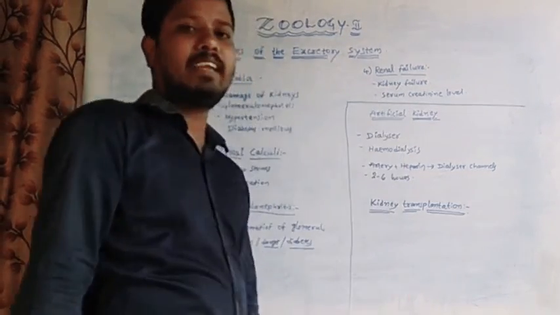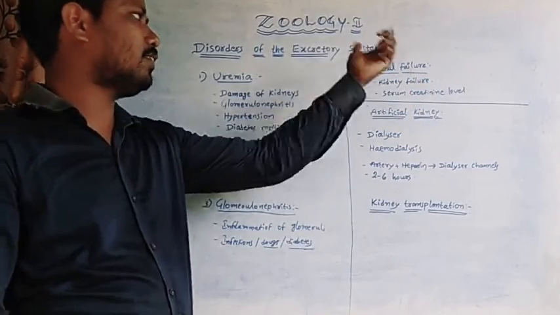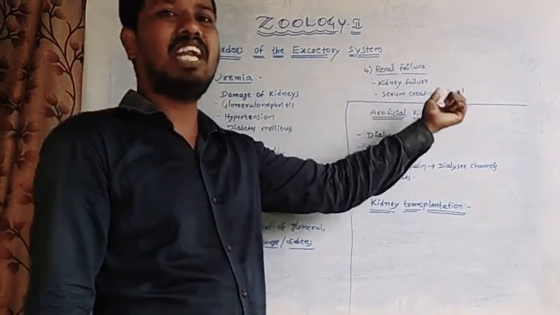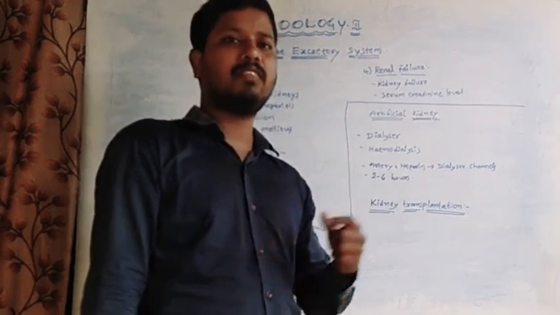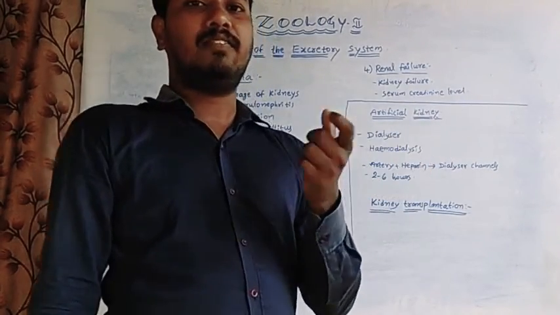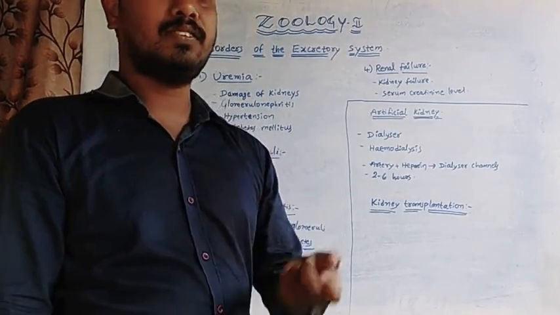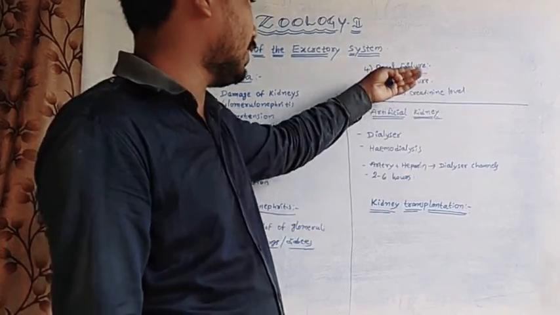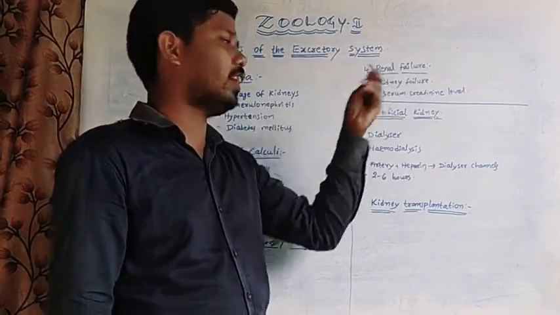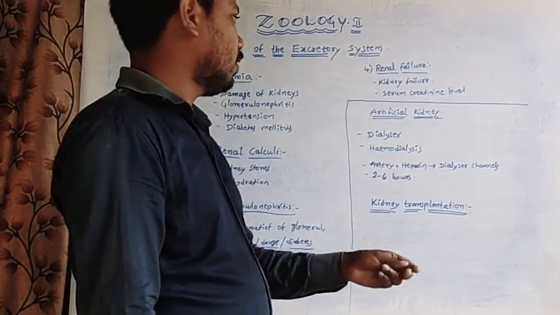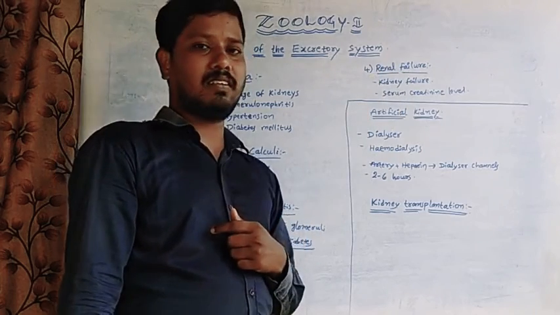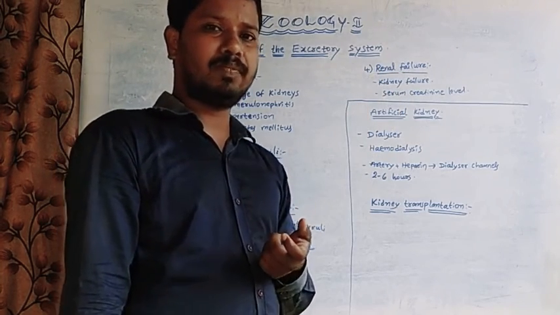Fourth one is renal failure. It is considered as the failure of the kidney. When the kidney becomes functionally inactive, that condition or disorder is called renal failure or kidney failure.